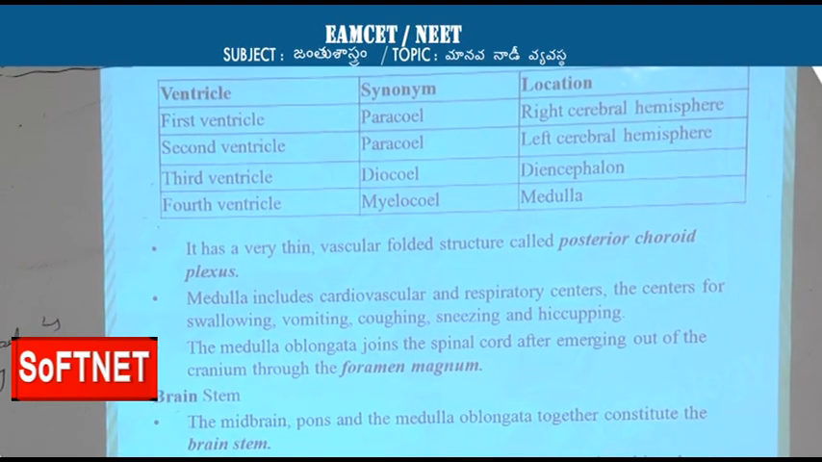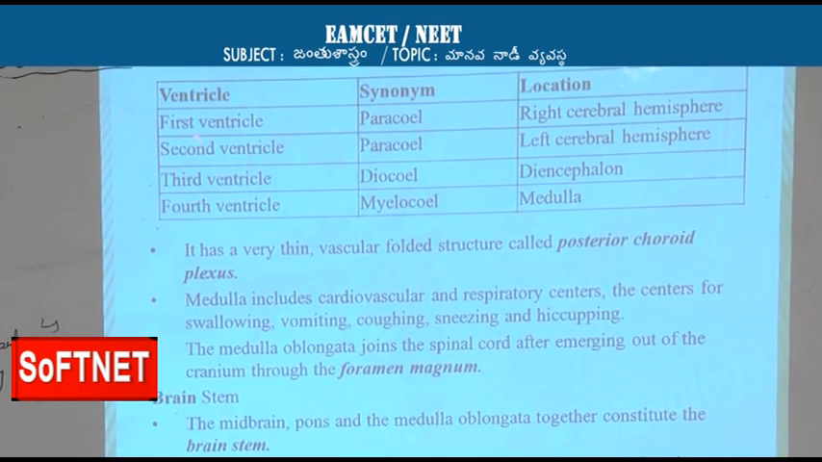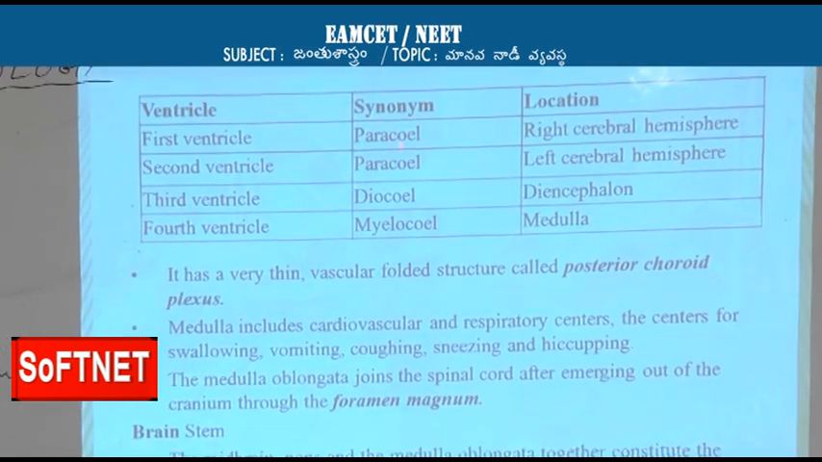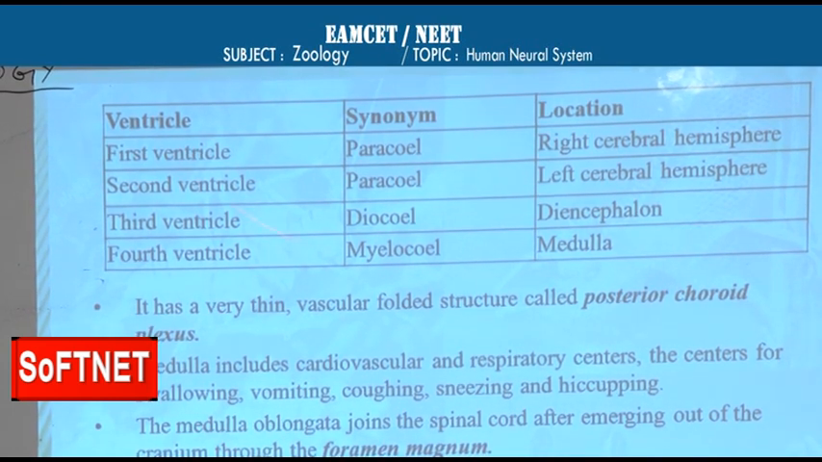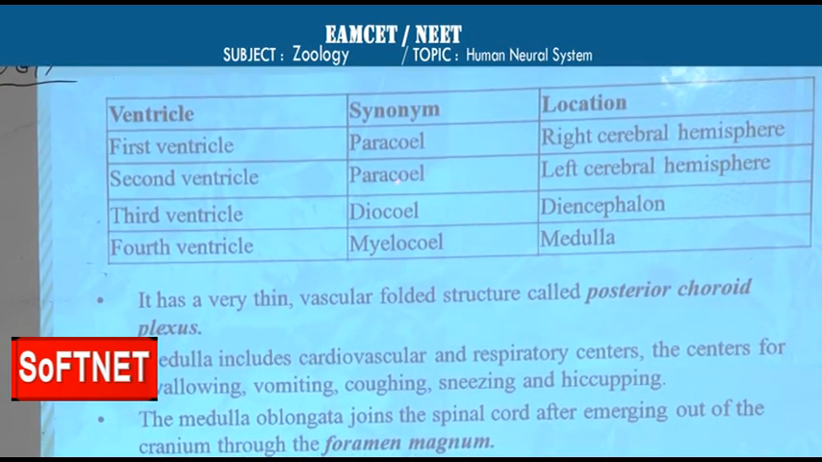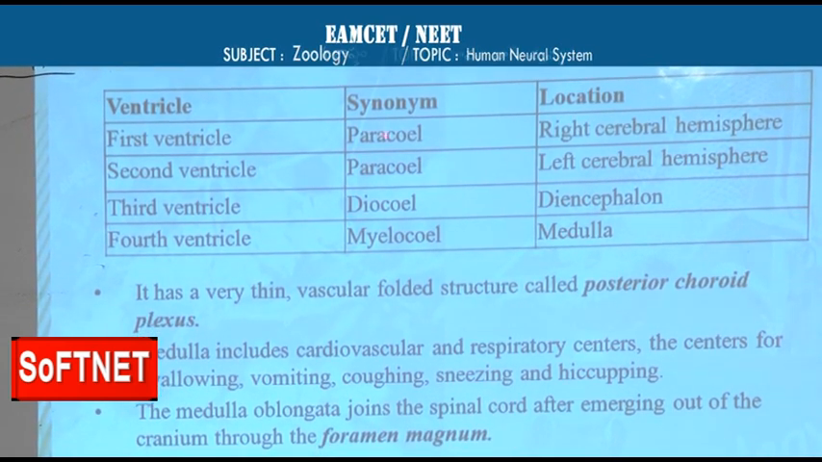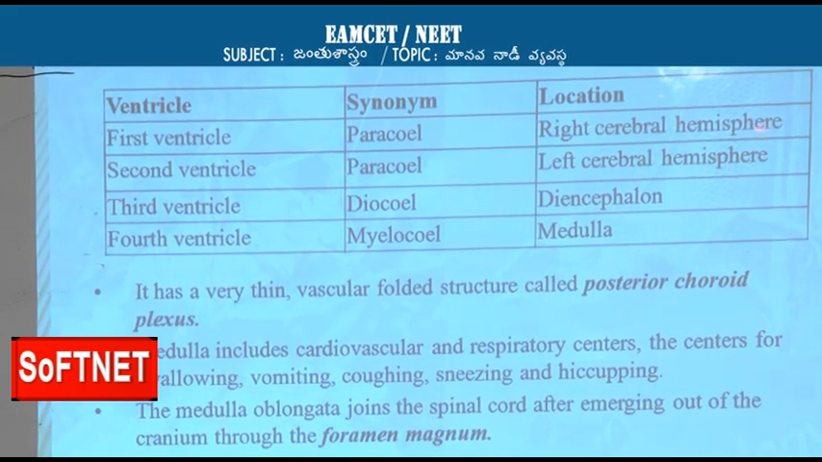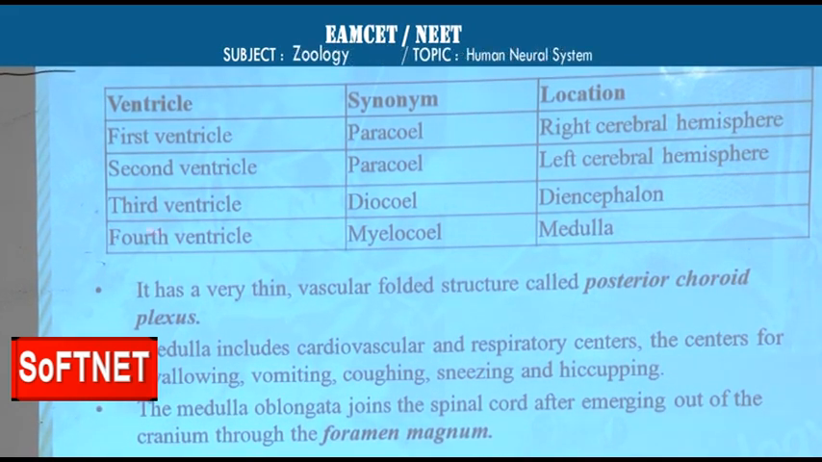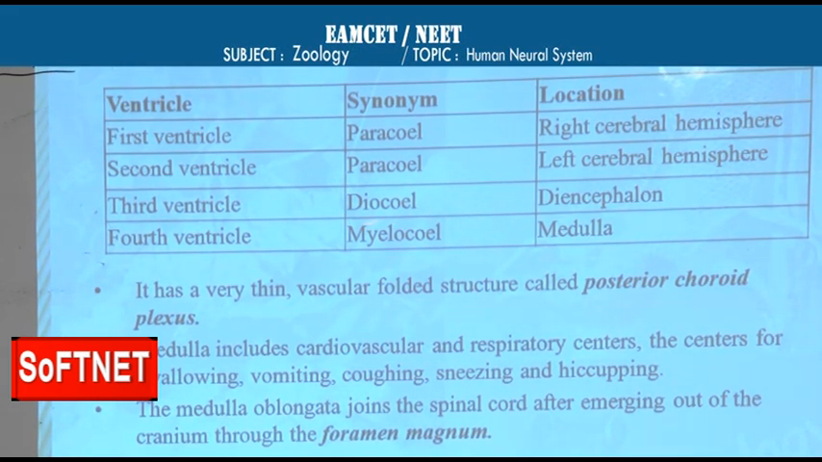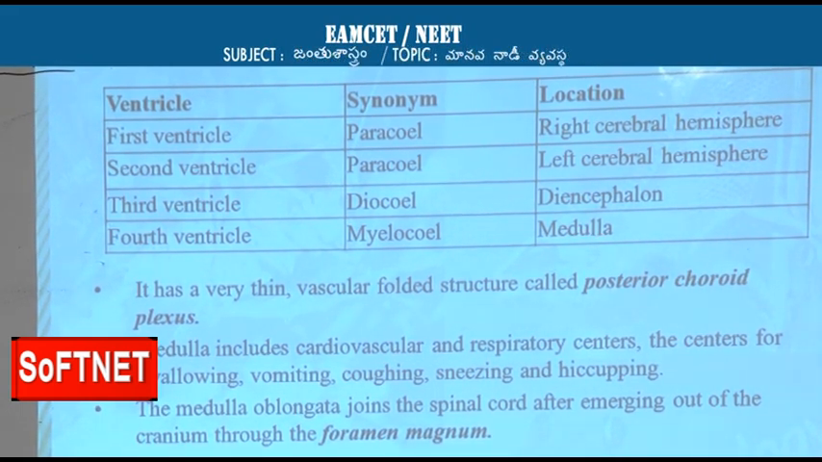Now come to ventricles of the brain, that means cavities of the brain. The first ventricle and second ventricle are both called paracels: right cerebral hemisphere first ventricle, left cerebral hemisphere second ventricle. The third one is in the diencephalon, which is called diacoel. The fourth one is called myelocoel, which is present in medulla oblongata.